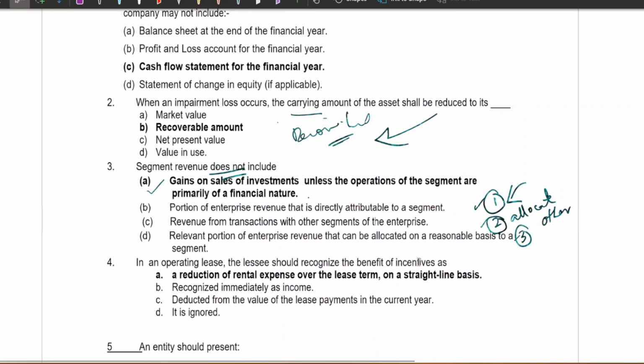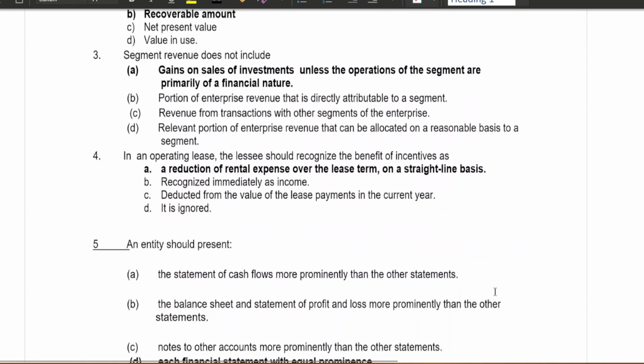Next we come to the fourth one. In an operating lease, the lessee should recognize the benefit of incentive as... So what are these incentives? A lease agreement may include incentives for the lessee to sign the lease. For example, it could be an upfront payment to the lessee. That's an example. So how do you recognize these? You recognize them as a reduction of rental expense over the lease term on a straight line basis.